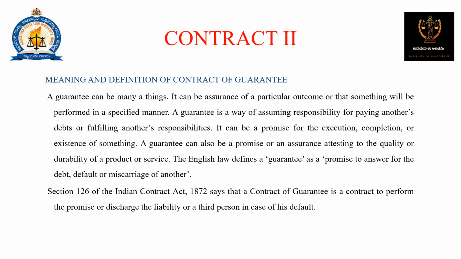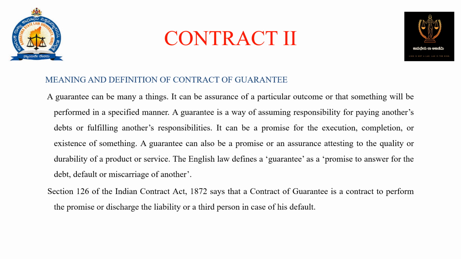Meaning and definitions of contract of guarantee. A guarantee can be many things. It can be an assurance of a particular outcome, or that something will be performed in a specified manner. A guarantee is a way of assuming responsibility for paying another's debts or fulfilling another's responsibilities.